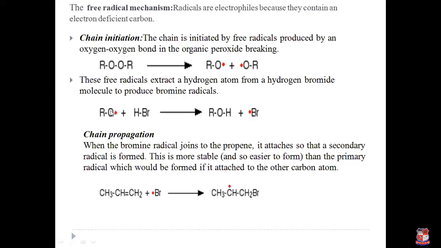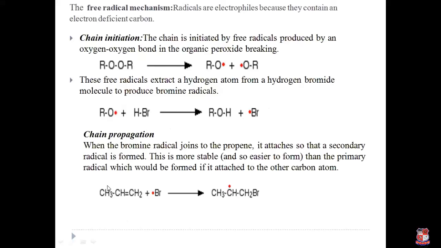So this radical extracts the hydrogen atom from this hydrogen bromide molecule to produce the bromine radical. First, this radical is converted into a stable molecule. So this bromine acts as a radical. Now the second step is the chain propagation step.